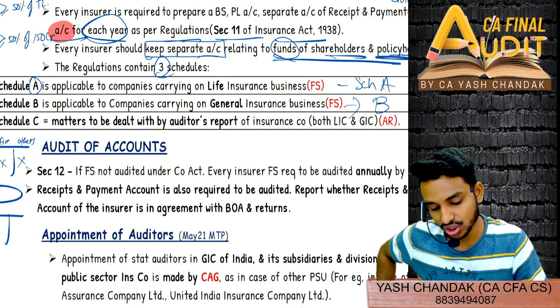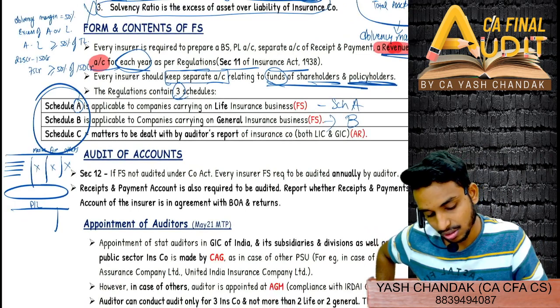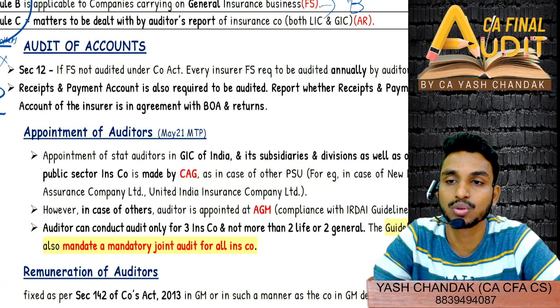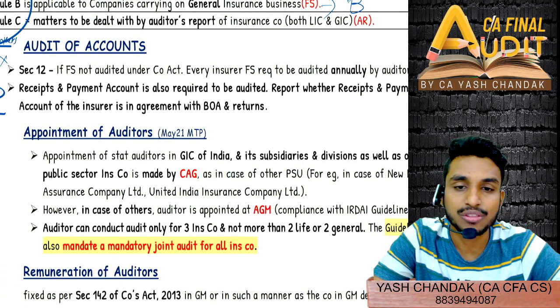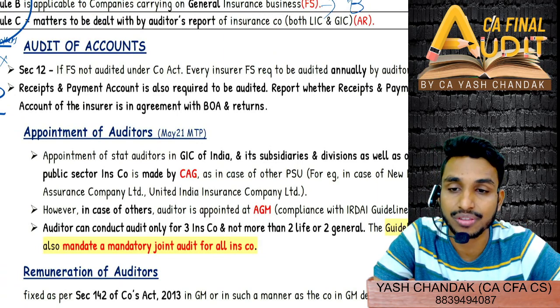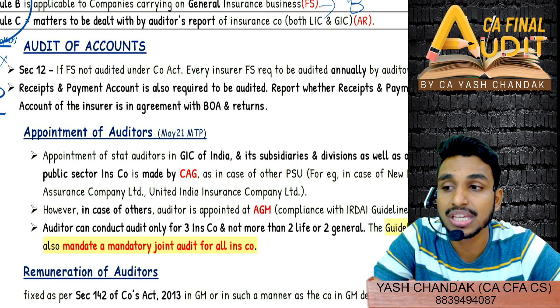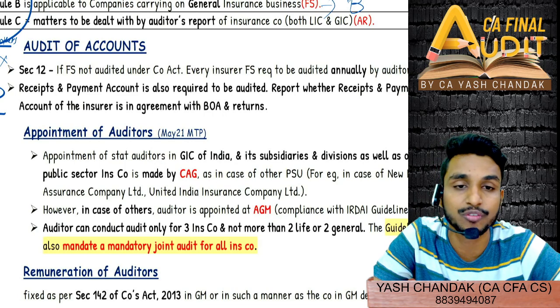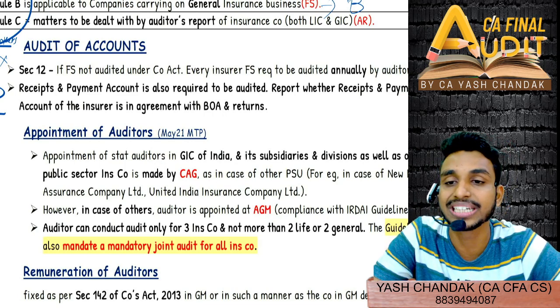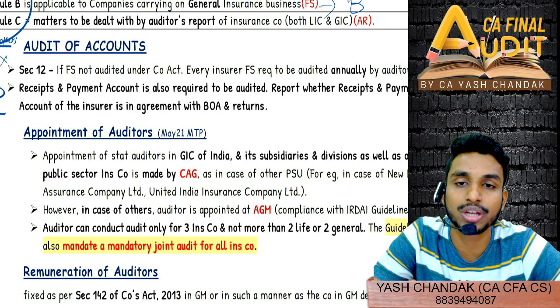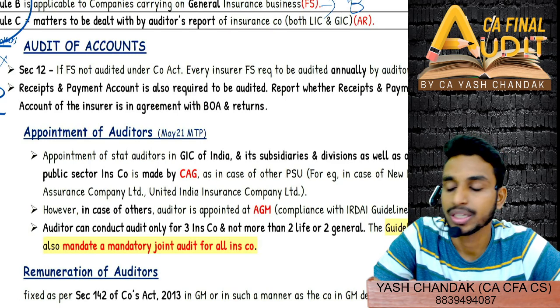Any doubt till now? Schedule A, B, C, remember this. Any doubt, quickly check. It is not that we have to prepare it, it deals with the auditor's report. So the format of the audit report, and what all points the auditor has to see, specifically which paras have to be mentioned, what things, the content. Everything will be mentioned in Schedule C. It is relating to the auditor, matters to be dealt with by the auditor's report for insurance companies, both LIC and GIC. Okay?